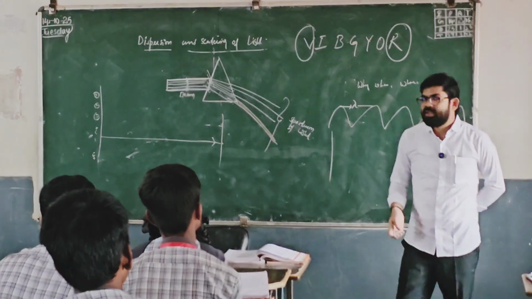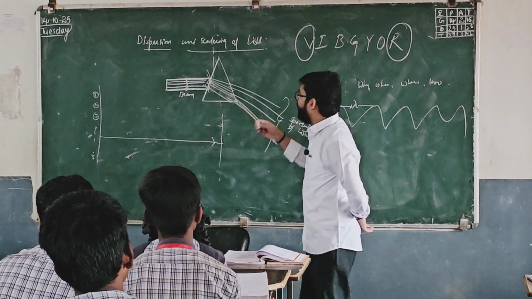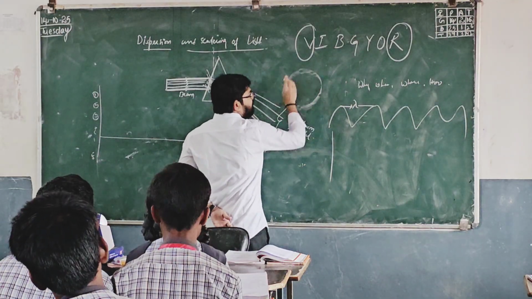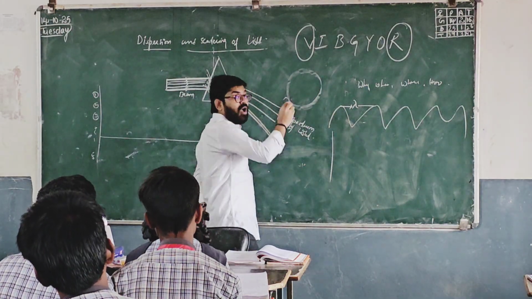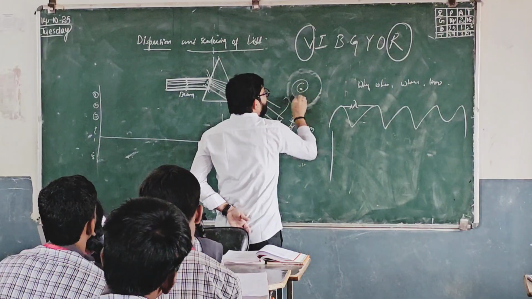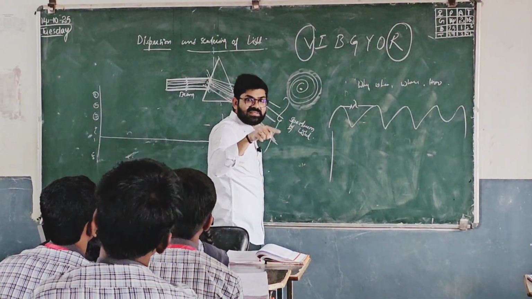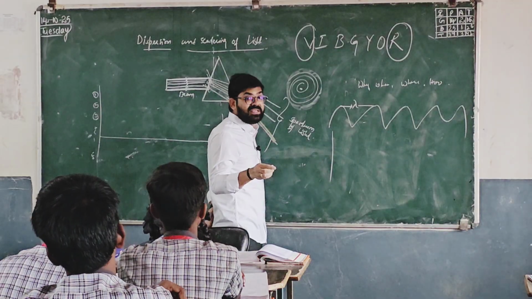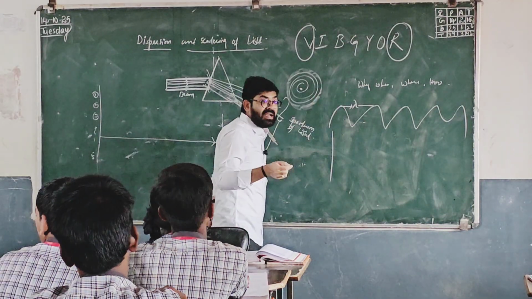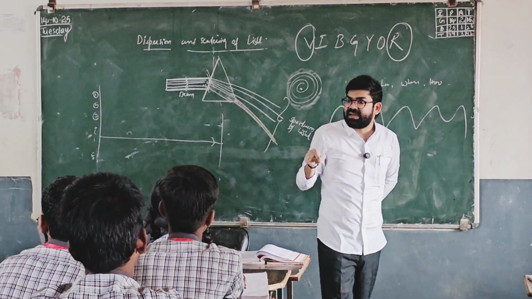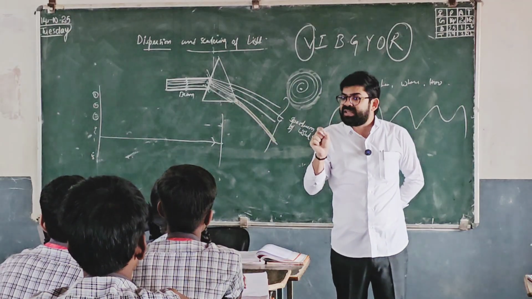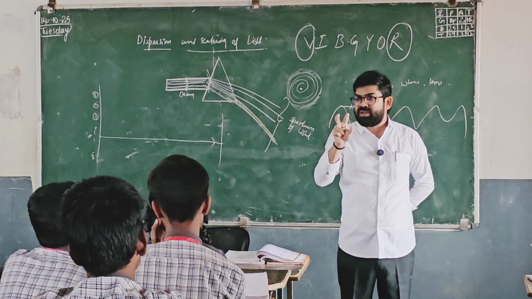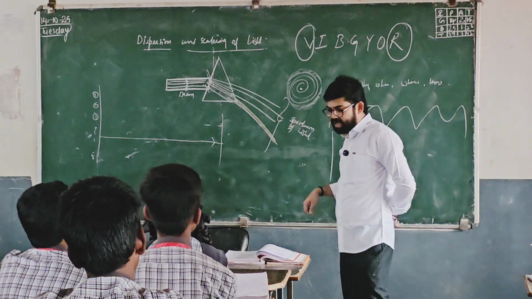Have you seen a pond, where the water is still? When you drop a stone, circles form. Frequency is how many such waves are created per second at that point. The distance between wave and wave is called wavelength.